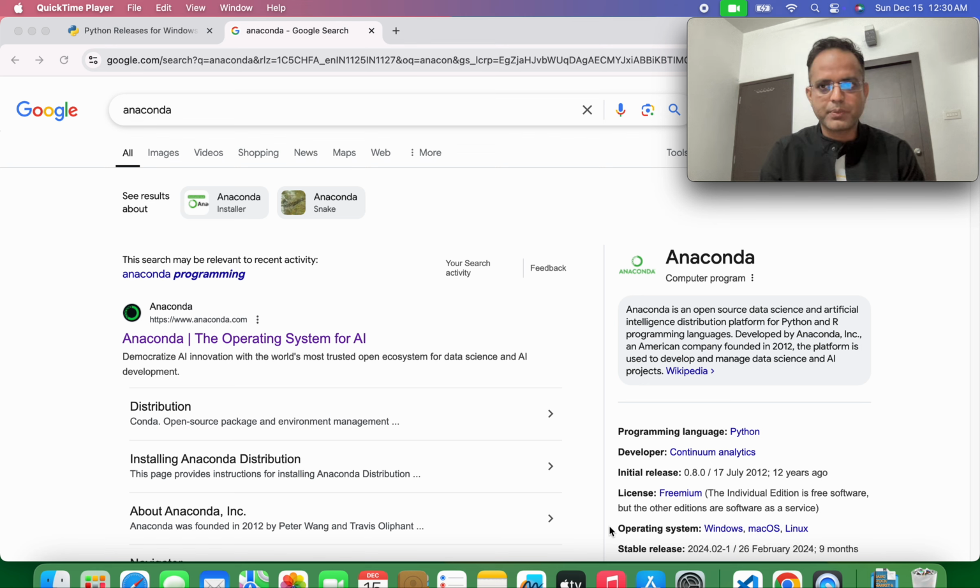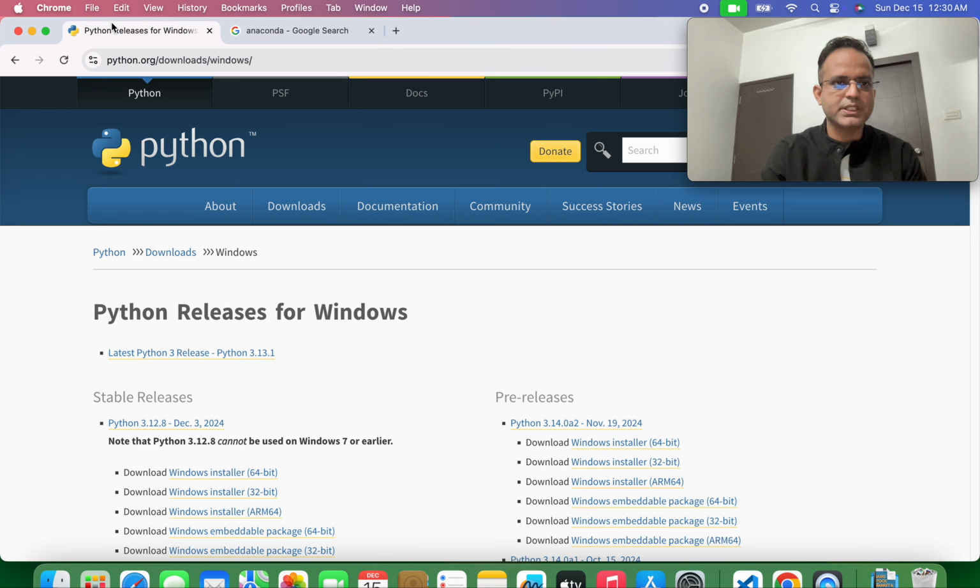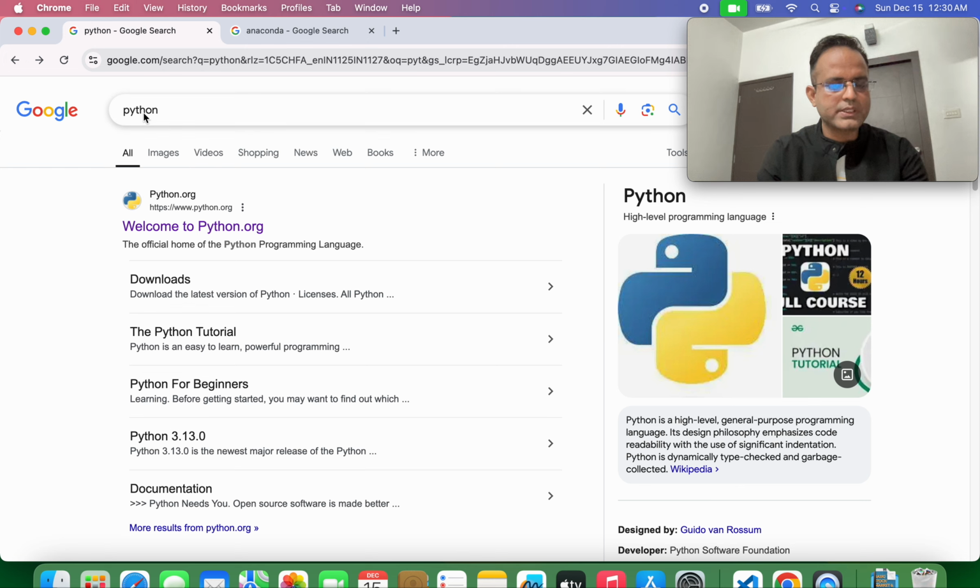So right now, if we want to know Python, the first step is that we have to install the Python language. How can we install Python on a local system? That is what I am showing right now. On the Google web page, you just type Python. Then we see the first option, python.org. This is the official website of Python.